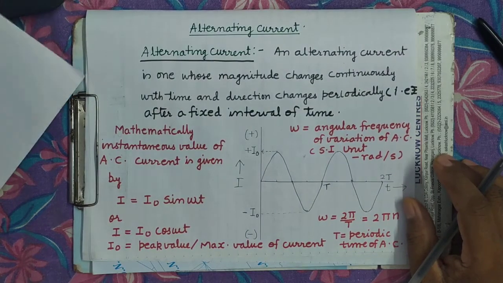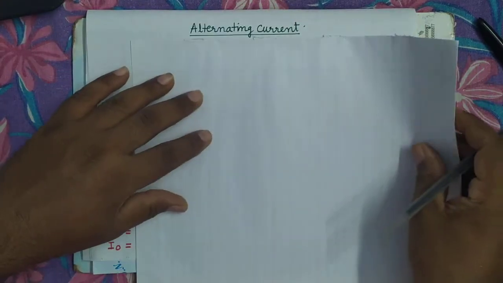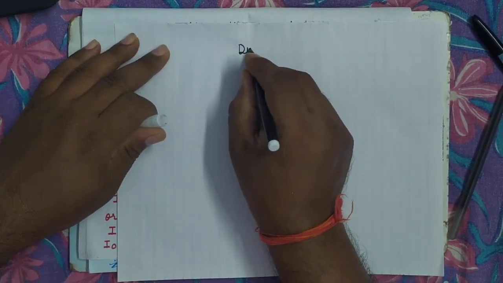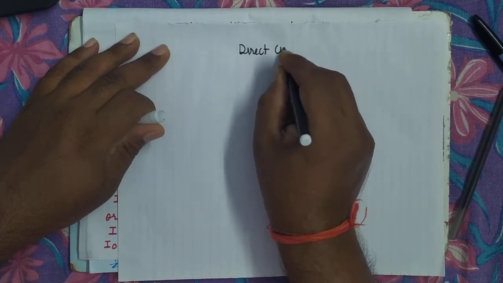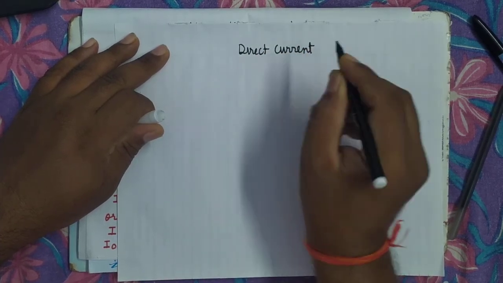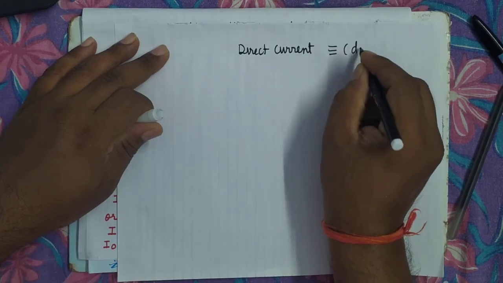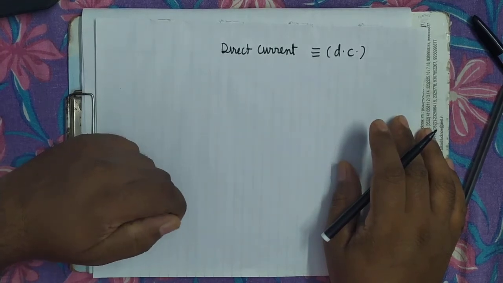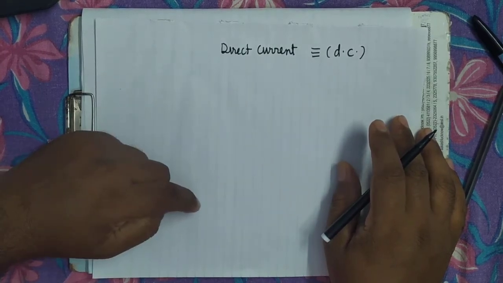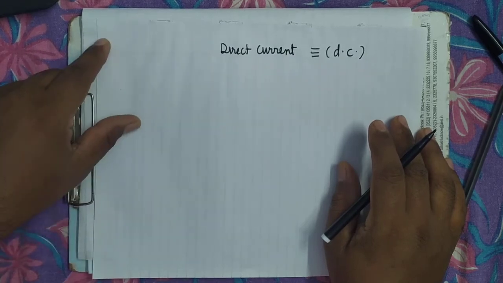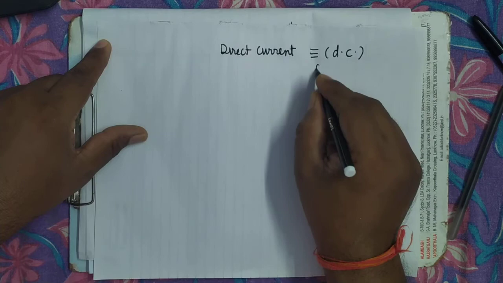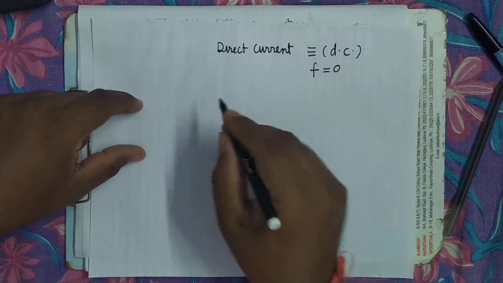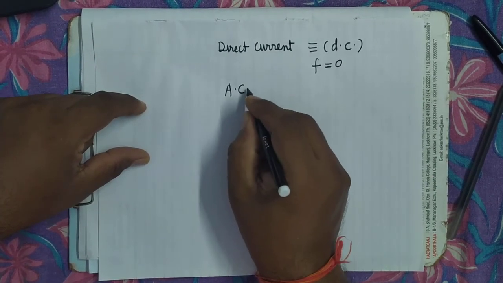As we know that there are two types of current. One is the direct current. In direct current what happens? You see here, direct current is a steady current. It is a constant current, which is given by the cells or battery. Cells or battery provides the direct current which neither changes in magnitude nor changes in direction. There is no variation with time. It's clear? Neither in magnitude nor in direction. Therefore, its frequency is zero. While the alternating current, what is AC current?